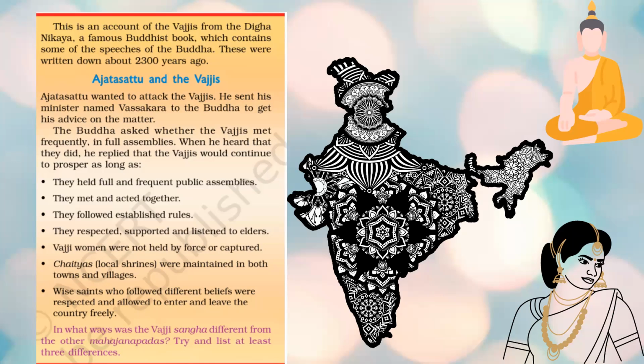Gautama Buddha asked: are the people of Vajji frequently meeting in full assemblies, and meeting and acting together? Are they following the established rules? Are they respecting, supporting and listening to elders? Are their women not held by force or captured? Also, are the local shrines being maintained by both the towns and villages? And the wise saints who follow different beliefs, are they being respected and allowed to enter and leave the country freely? So he said that if these conditions are being met, they will not be able to be conquered.